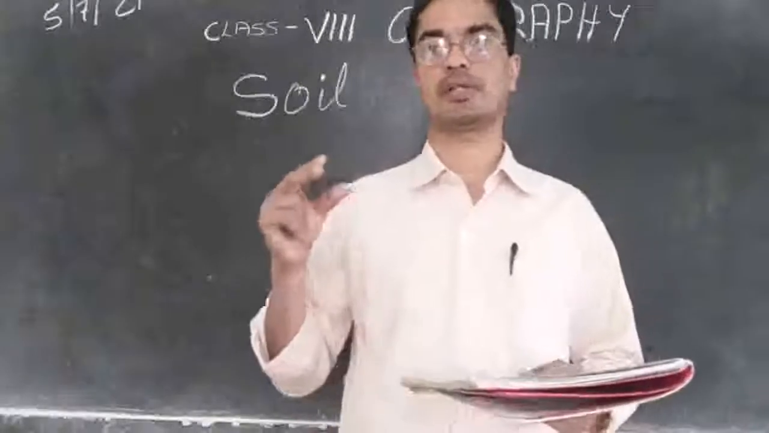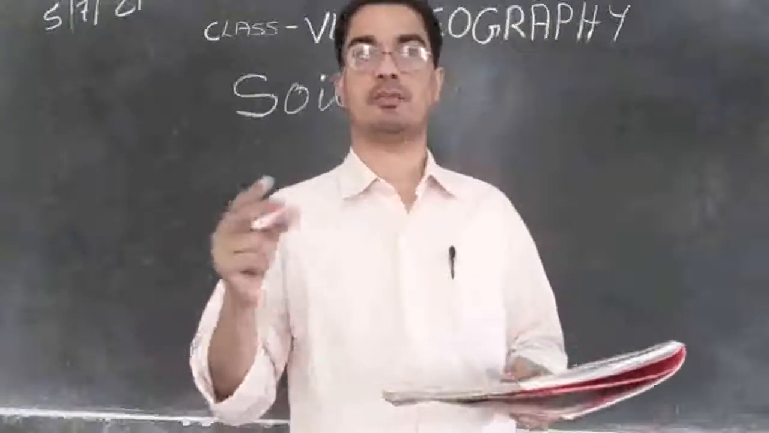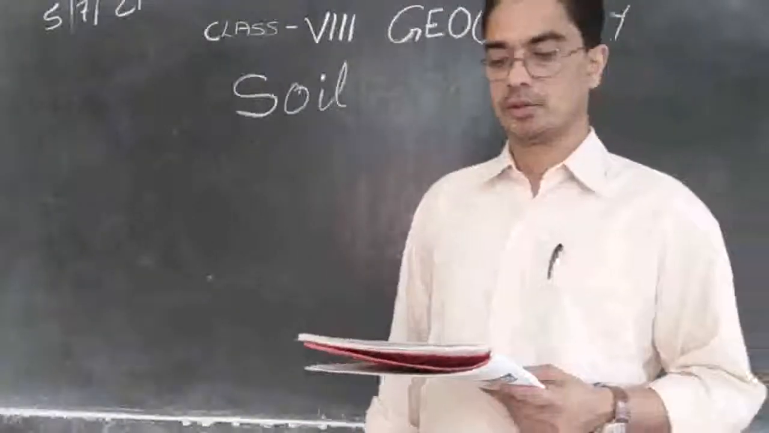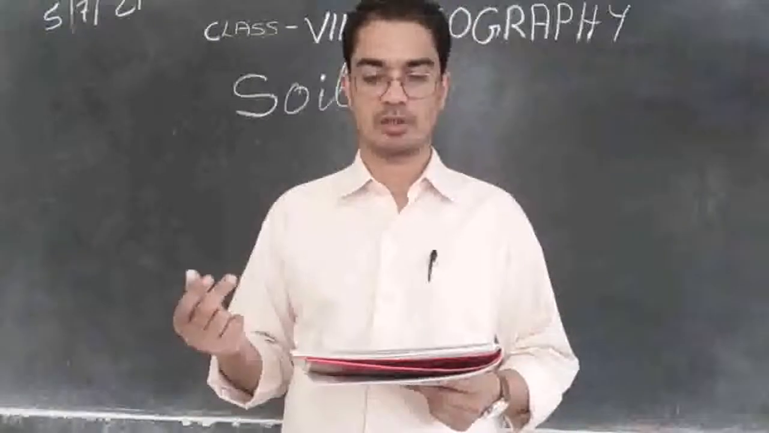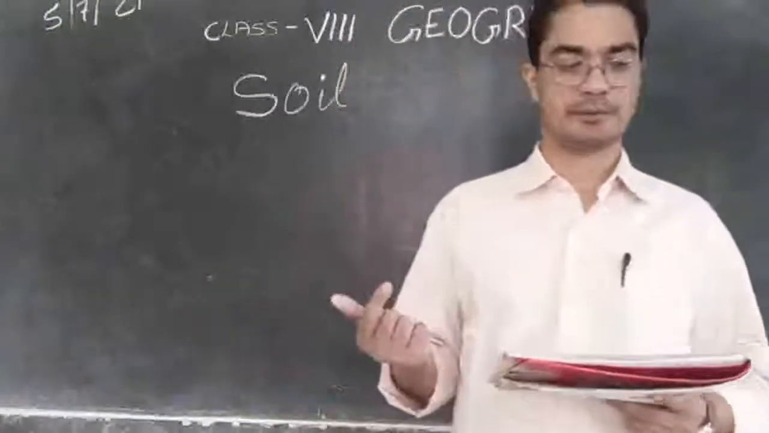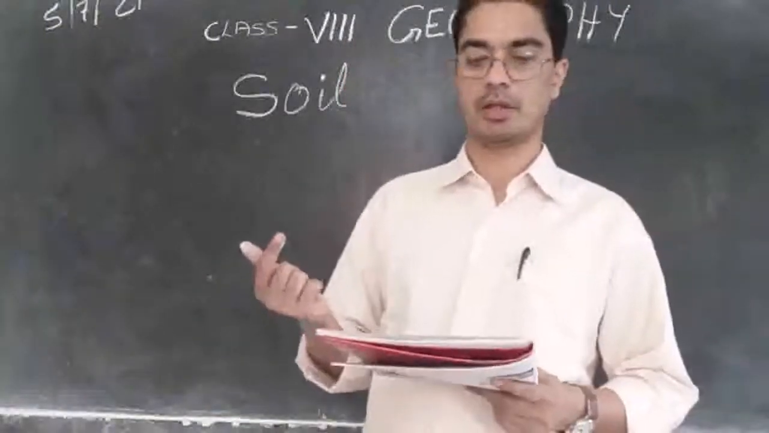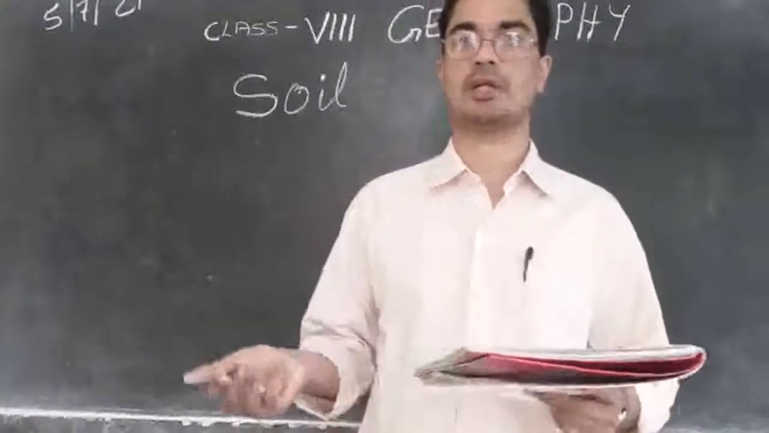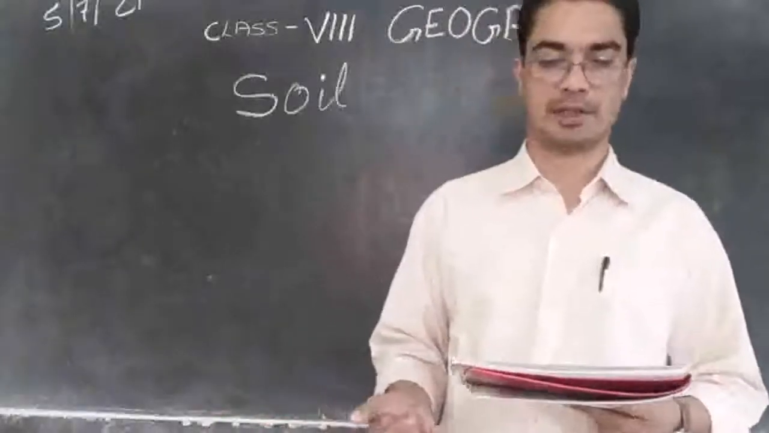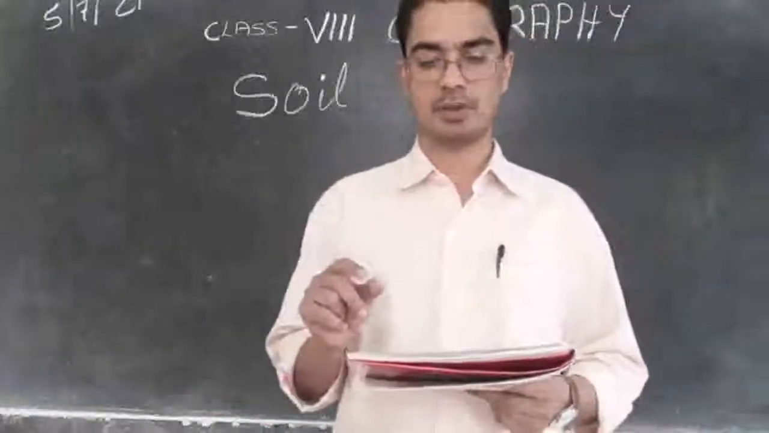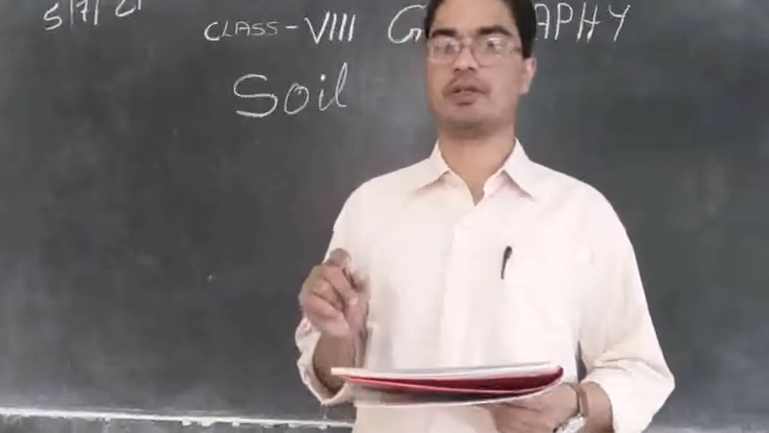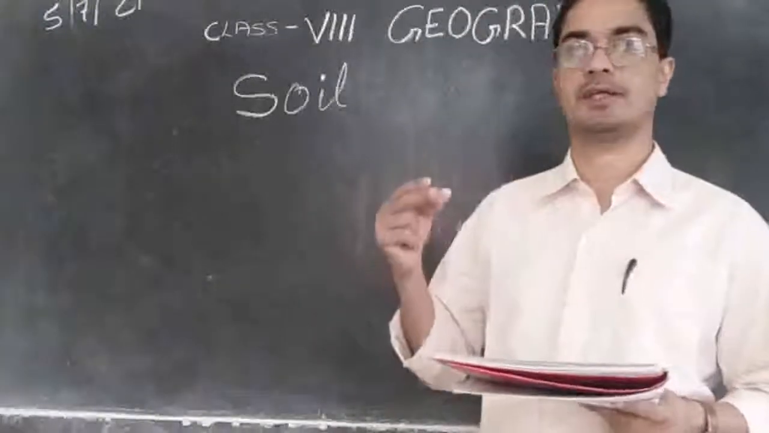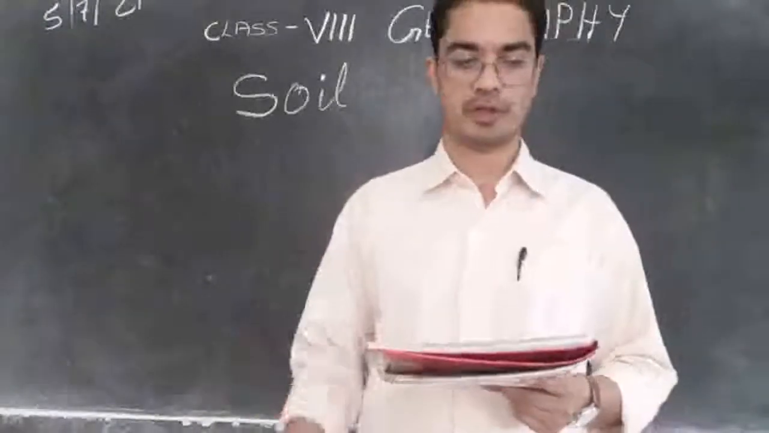So that way the stone gets powdered and that becomes part of the soil. Then, what are the things we found in the soil? Soil is made up of organic matter, minerals, and weathered rocks, the rocks that have decayed. This happens through the process of weathering. That process of stone getting decayed is called weathering.